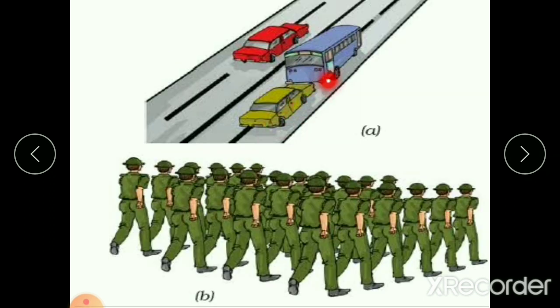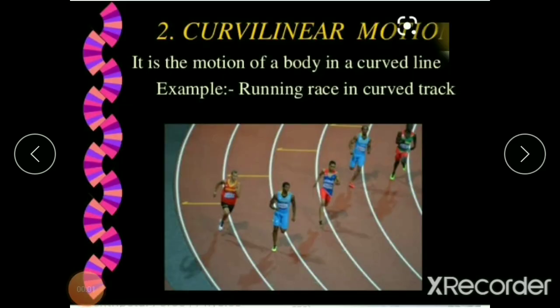Rectilinear motion: if a body moves along a straight line, then it is said to have undergone rectilinear motion. For example, the car and bus moving in a straight line path have rectilinear motion. Next is curvilinear motion. If the body moves along a curved line path, then it is said to have undergone curvilinear motion. A ball thrown at an angle has curvilinear motion. If you are throwing the ball like this, it is moving in a curved line. Running a race on a curved track is also an example of curvilinear motion.